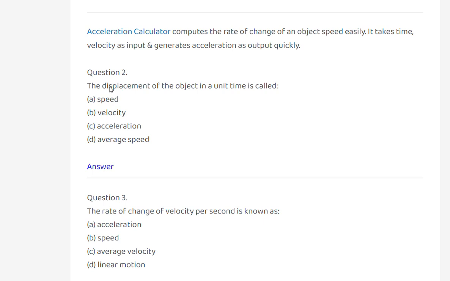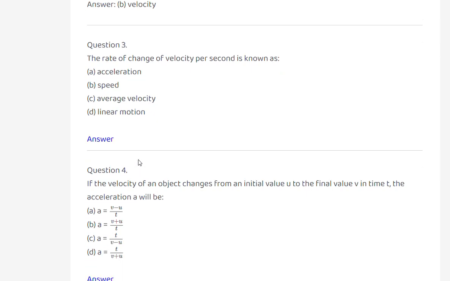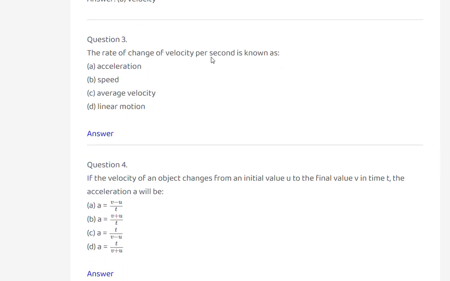Question number 2. The displacement of an object in a unit time is called: speed, velocity, acceleration, average speed. Velocity. Next, the rate of change of velocity per second is known as: acceleration, speed, average velocity, linear motion.